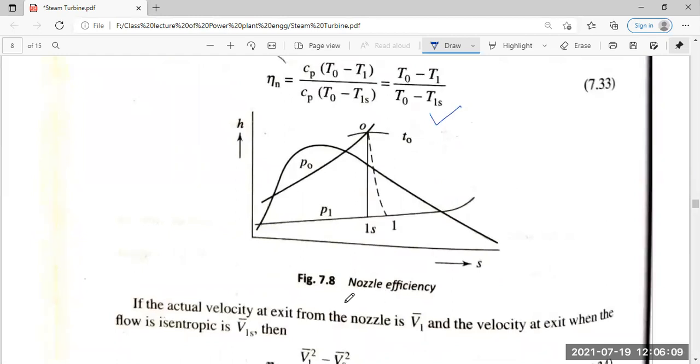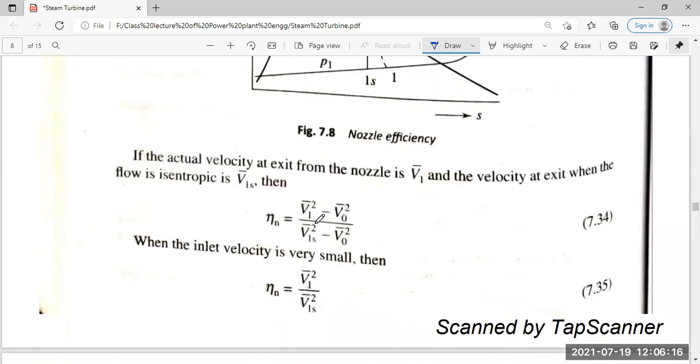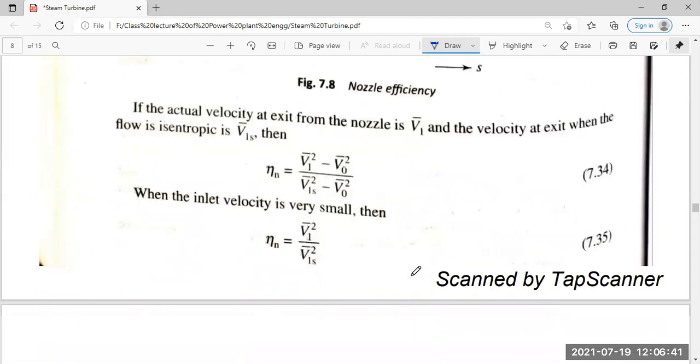If the actual velocity at the exit of the nozzle is V1 and the velocity at the exit for isentropic flow is V1s, then eta n is V1 squared minus V0 squared divided by V1s squared minus V0 squared. When the inlet velocity is extremely small, this becomes eta n equal to (V1 by V1s) squared.